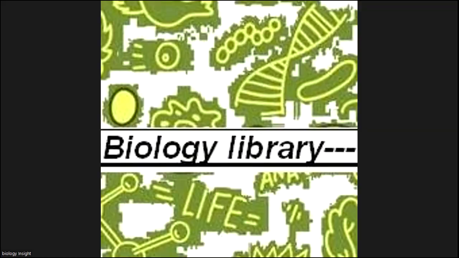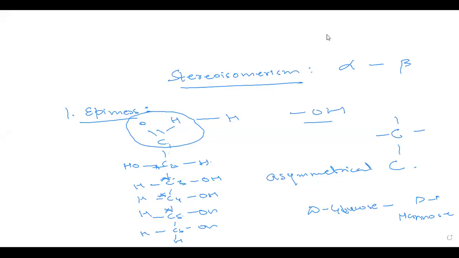So after epimerism, the next we have is diastereoisomerism. What are diastereomers?